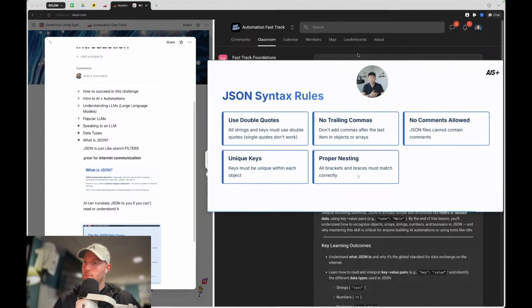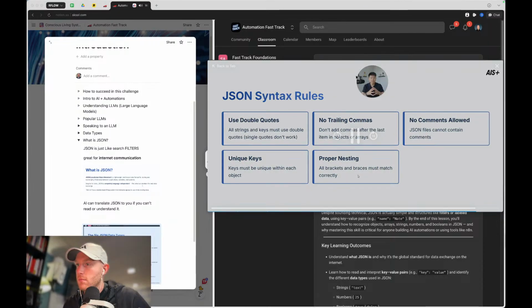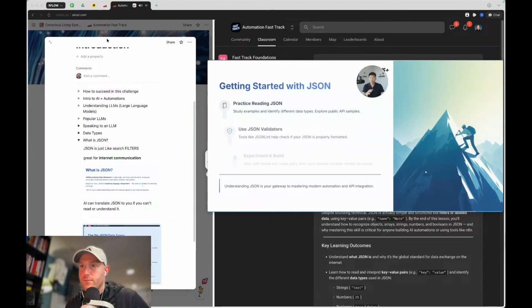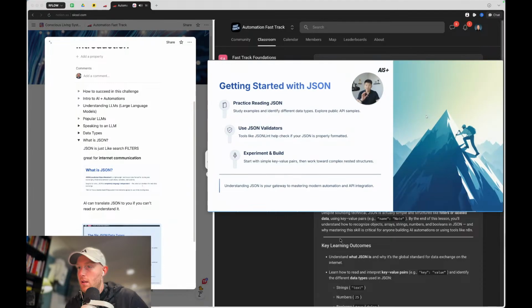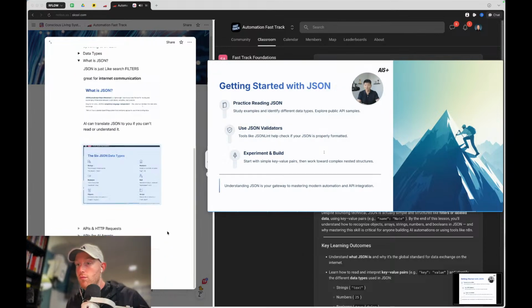And when I have my JSON breaking, if I can't identify right away because I see a comma or whatever, I'll drop it in the chat and I'll ask, and then I bring it back into n8n. So hopefully this gave you a good understanding of JSON and makes you understand just not to be intimidated by it. The more you look at it, the easier it'll get. The more you use validators, like literally if you go to JSON validator, if you type that in Google, there's tons of websites that help you validate it, or you can use ChatGPT or Claude, and then just start building.